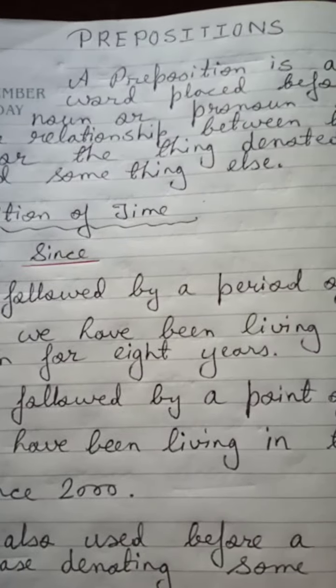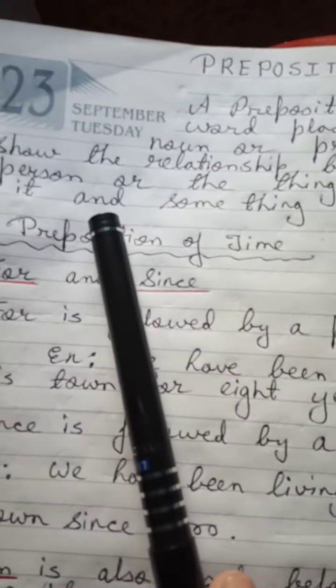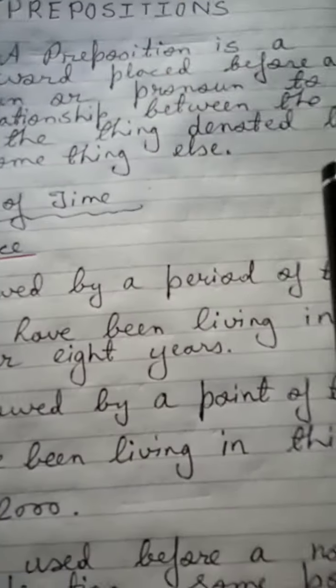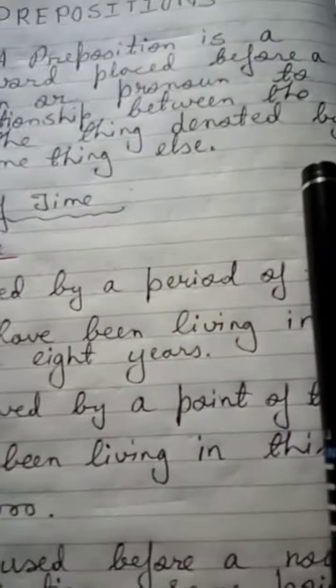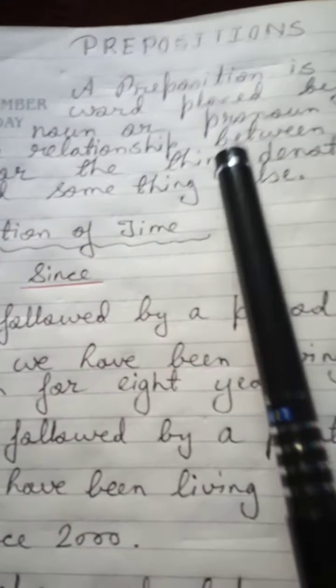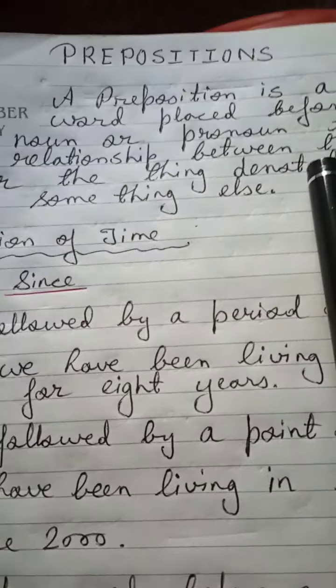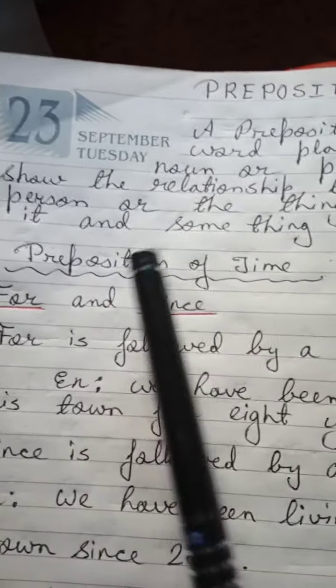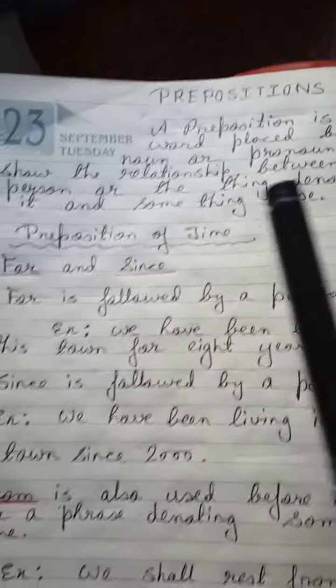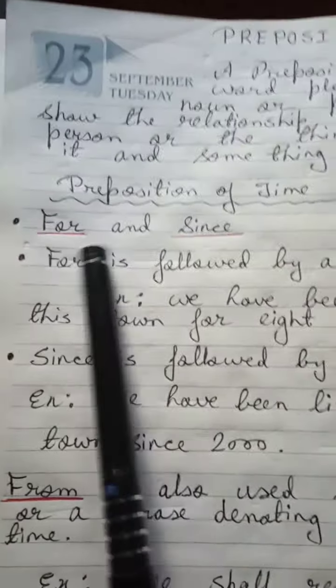A preposition is a word placed before a noun or pronoun to show the relationship between the person or the thing denoted by it and something else. Clear? Once again, listen. A preposition is a word placed before a noun or pronoun to show the relationship between the person or the thing denoted by it and something else. Clear? Now let's start with prepositions of time, that is for and since.